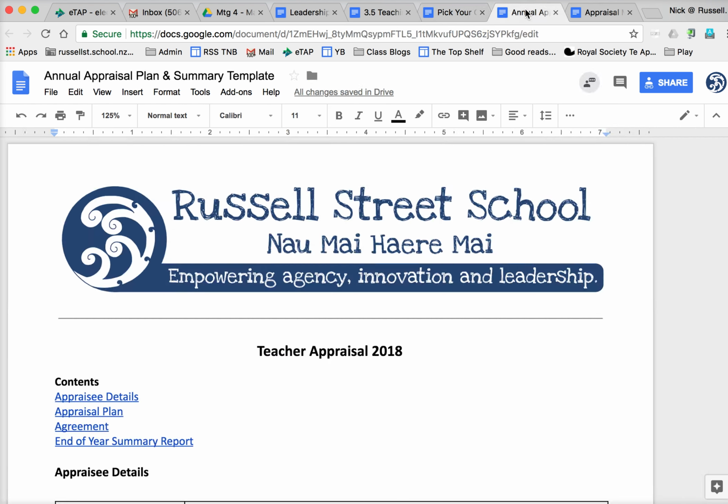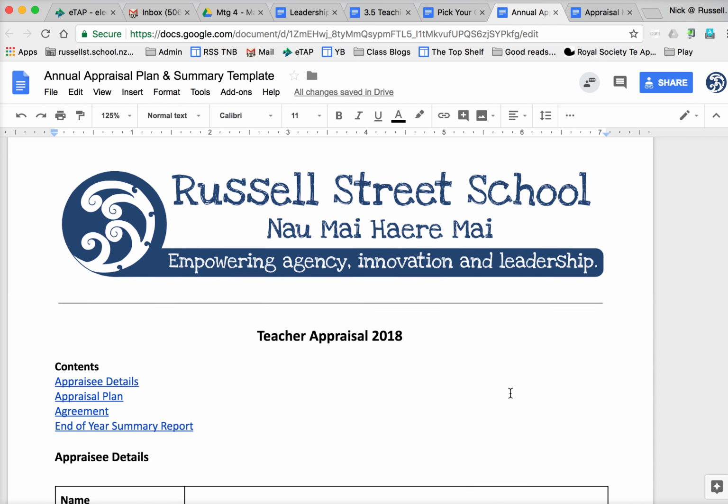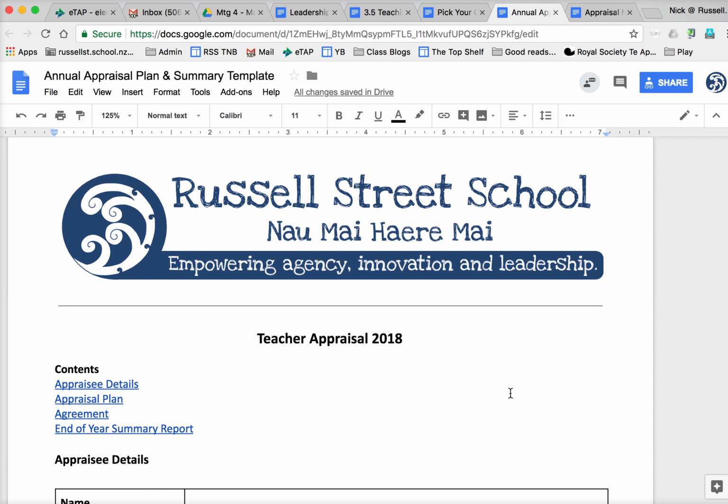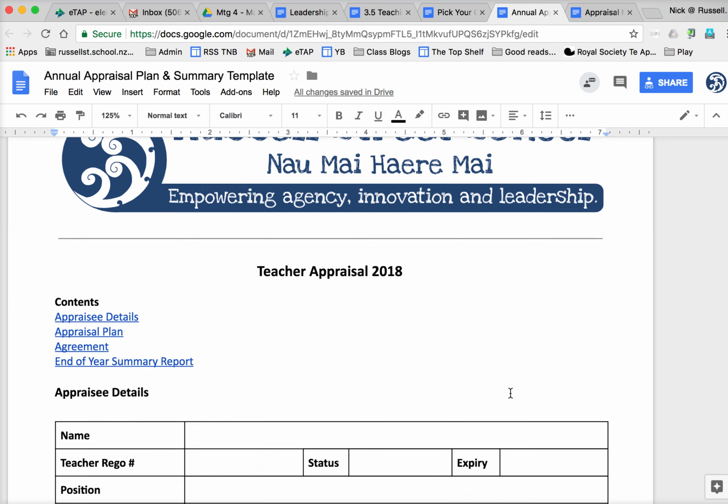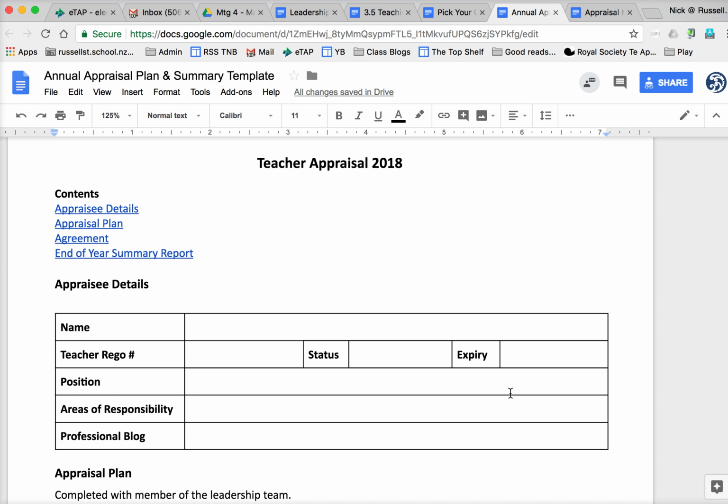Okay, the next documentation is the Teacher Appraisal 2018. So this is where we're going to document what your appraisal looks like, and also at the end of the year, this is going to be the document that includes a summary of how the appraisal has gone. This is really important. This is an important document. It's a document that we didn't previously have in the process. It was picked up by Aero that we didn't have it.